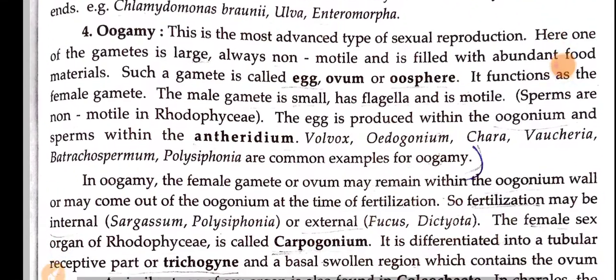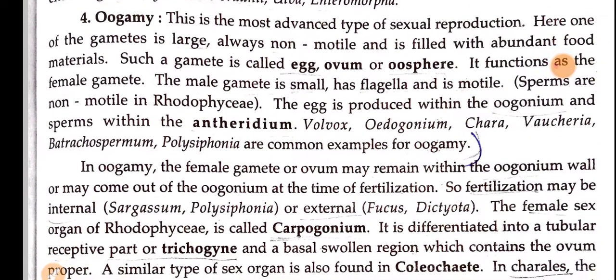Okay, and the next one is oogamy. Oogamy is the most advanced sexual reproduction mode. Here the gametes are large, always non-motile, and filled with abundant food materials. These gametes are called egg, ovum or oosphere.